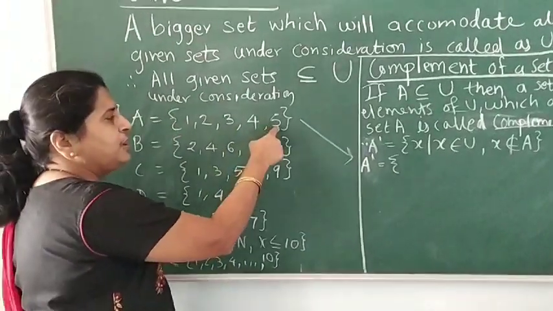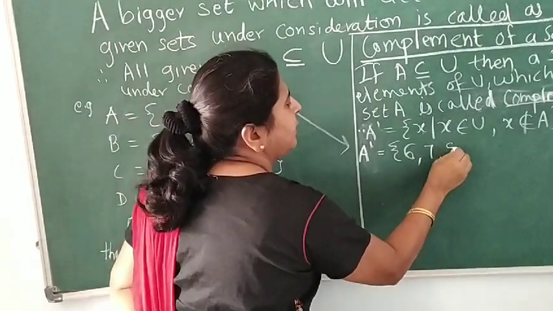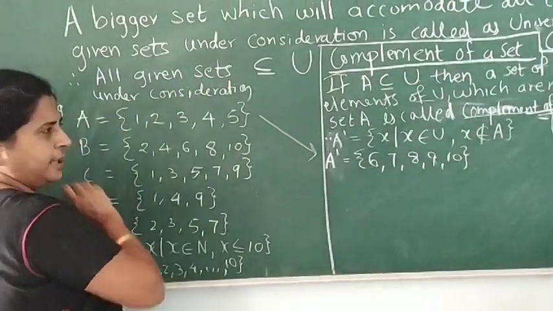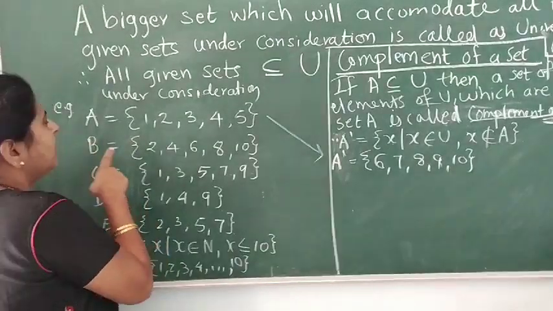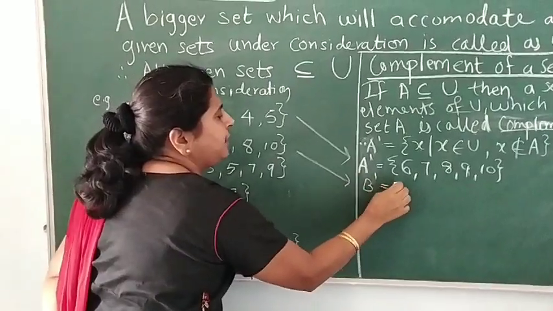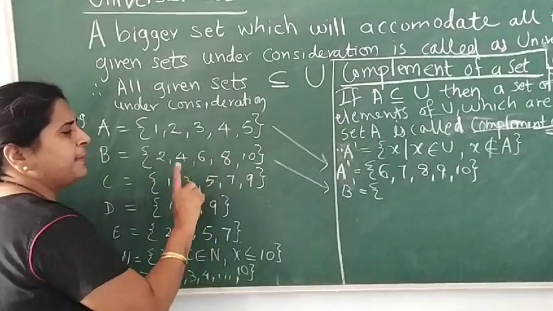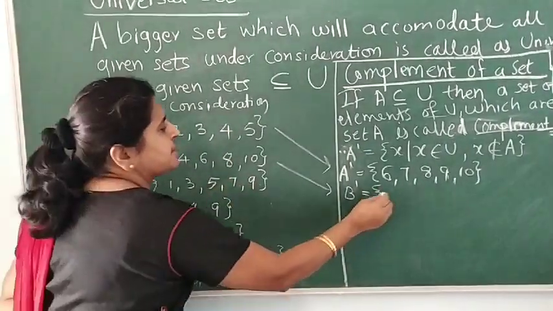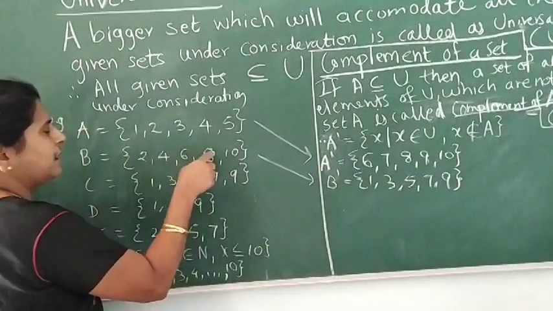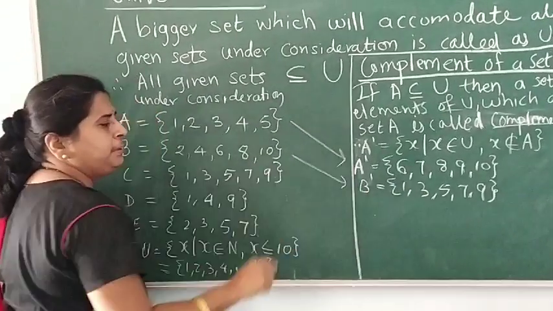Out of the natural numbers 1 to 10, if we have taken the first 5, we have to take the remaining ones, that is 6, 7, 8, 9 and 10. So this is called the complement of set A. What is set B? It is 2, 4, 6, 8, 10. Now to get the complement of B, we will take elements of the universal set which are not in set B. So we will skip these numbers and take the remaining numbers: 1, 3, 5, 7 and 9. These are the elements of set U but not of set B. Therefore, this is called B complement.